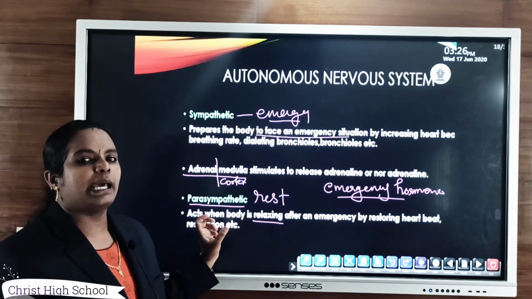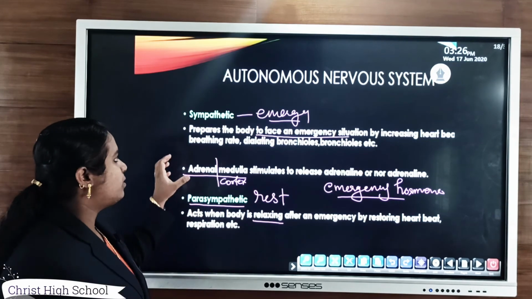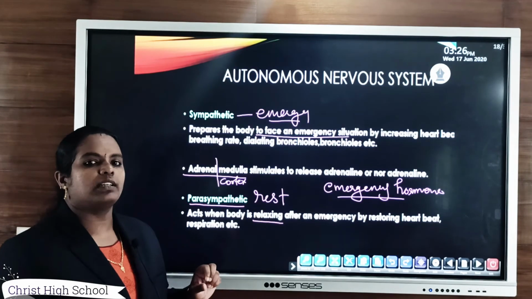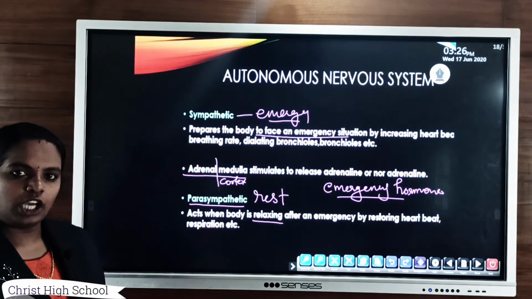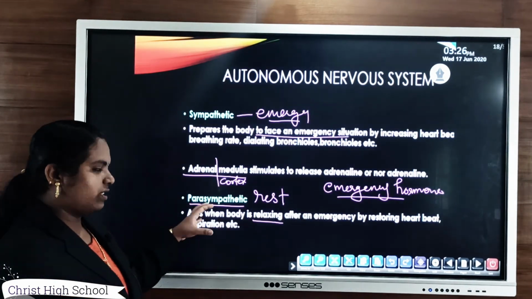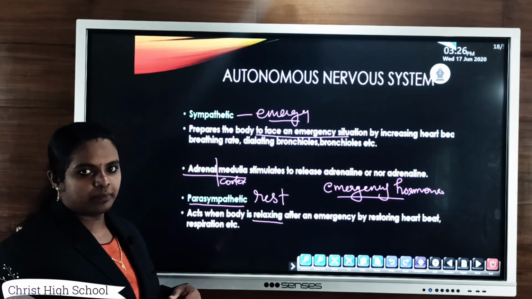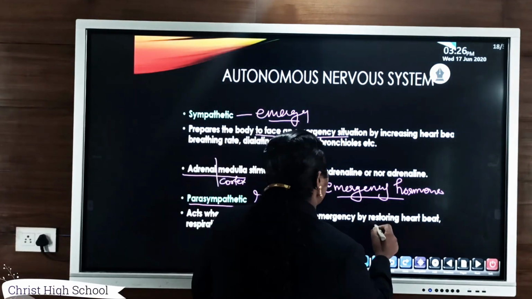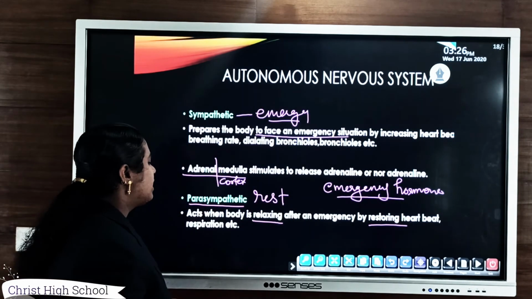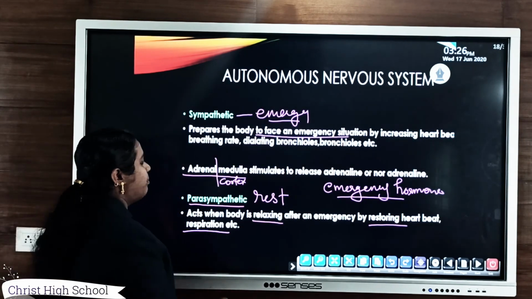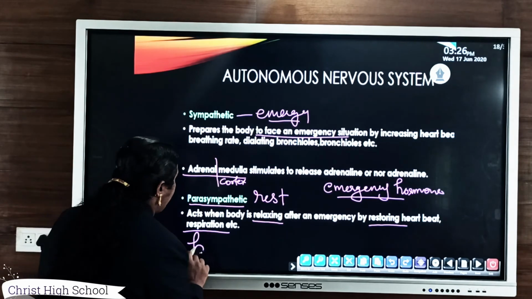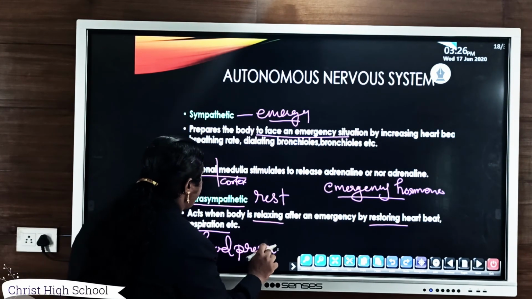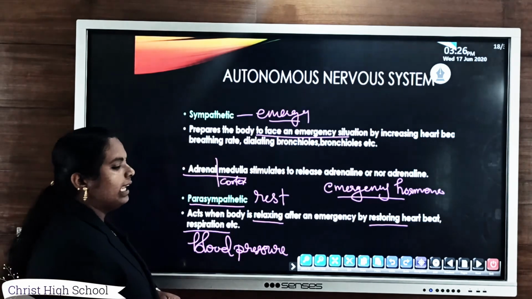On the other hand, the parasympathetic nervous system, just opposite to the sympathetic nervous system, works at the time of relaxation or rest, when our body is at rest. It helps to restore heartbeat, respiration, blood pressure, etc. to a normal level.